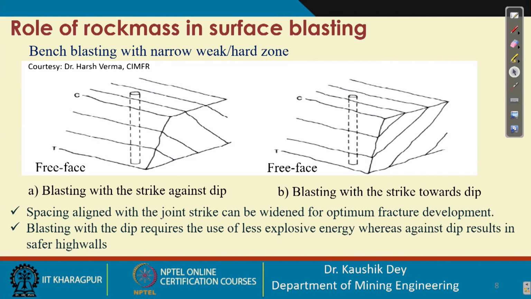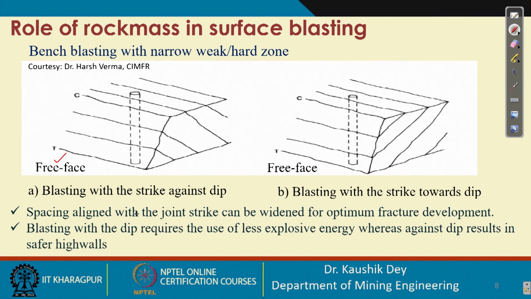There are other sets of joints that occur. If the free face is at this place, we may have a joint plane in the opposite direction of the free face. In that case, this is blasting with the strike against dip.